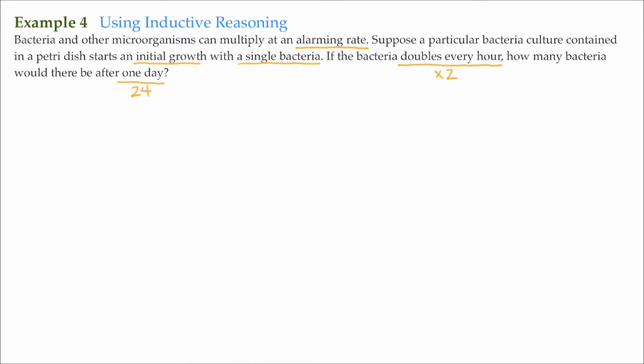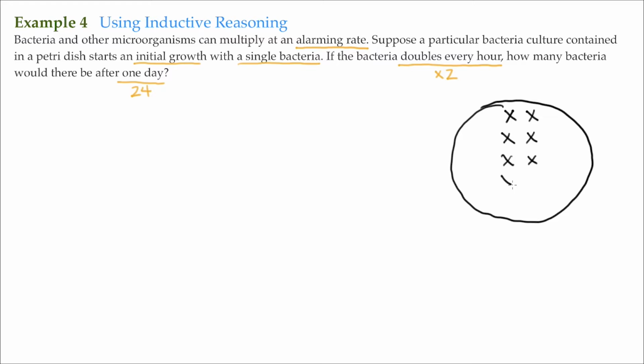So here we have this petri dish, and I'm just going to draw a quick picture here. A petri dish is just these plastic dishes that the chemists and biologists have. They grow microorganisms and cultures inside of them. So you can imagine there is a bacterium that starts off right there. And then after an hour goes by, it doubles. So we have 2 of them. After another hour goes by, it doubles again. We then have 4. Then when an hour goes by, this doubles again. We then have 8.